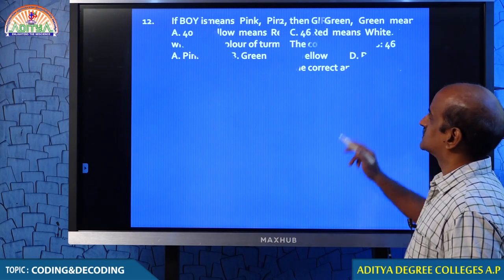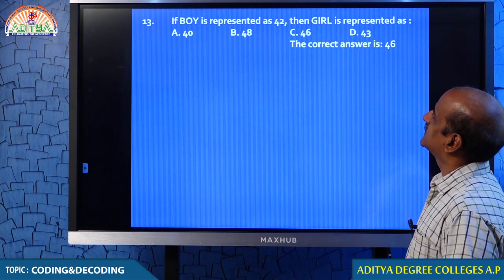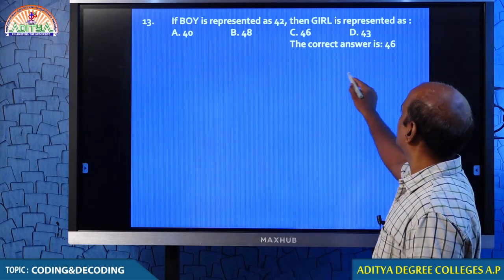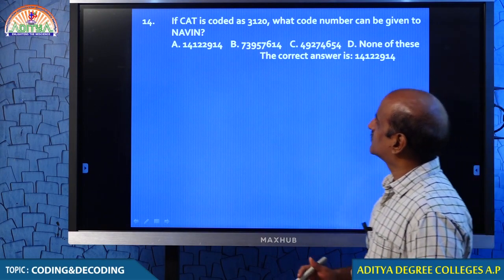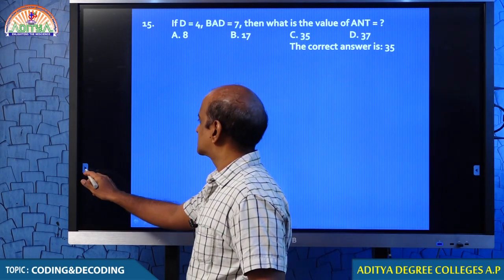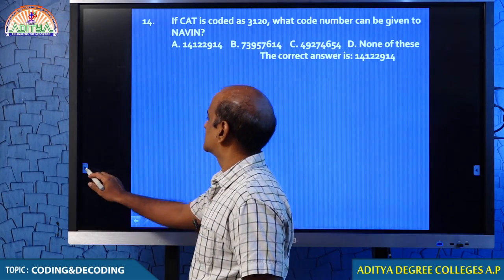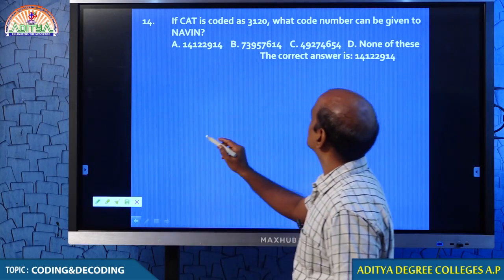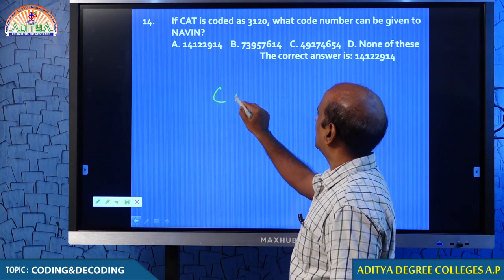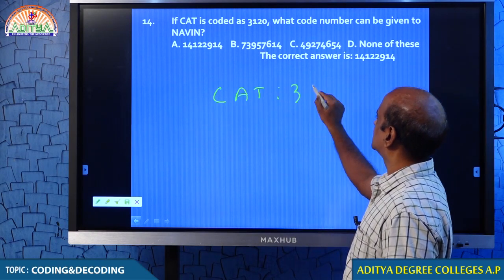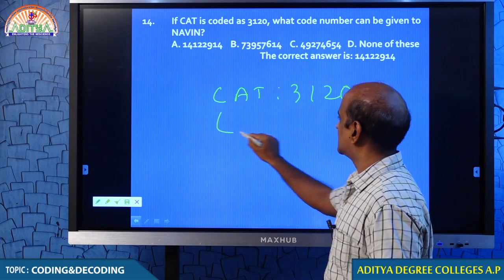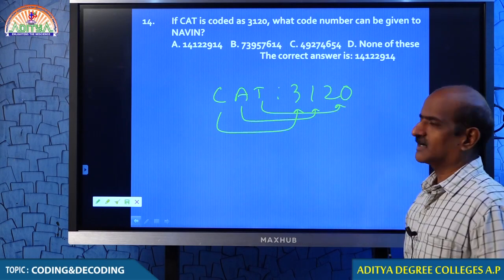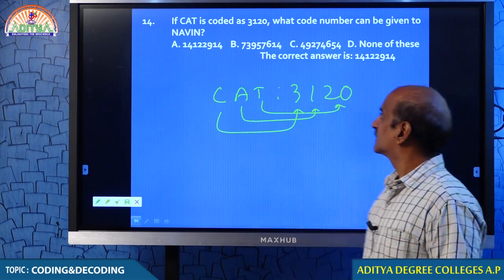Now we move on to the next question, question number 13. If B is 2, Y is 25, so 42. Cat is coded as 3120. This is not a very big issue because you can easily handle that question. Cat is represented by 3120. Why? C is 3, A is 1, T is 20, the place value of T is 20.